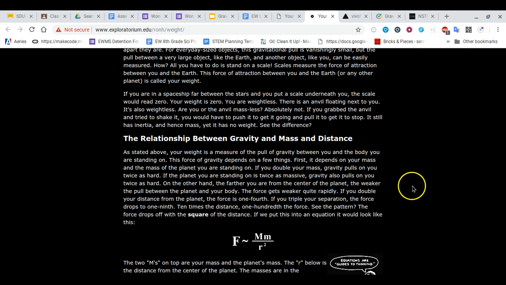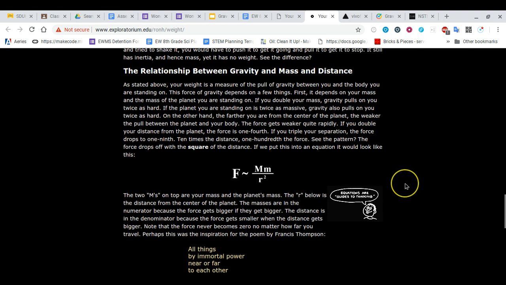And if we put this into an equation, it would look like this. F is the force of gravity. The two m's on top are your mass and the planet's mass. This R below is the distance from the center of the planet. The masses are in the numerator, the top of the fraction, because the force gets bigger if they get bigger. The distance is in the denominator, or the bottom of the fraction, because the force gets smaller when the distance gets bigger. Note that the force never becomes zero no matter how far you travel.